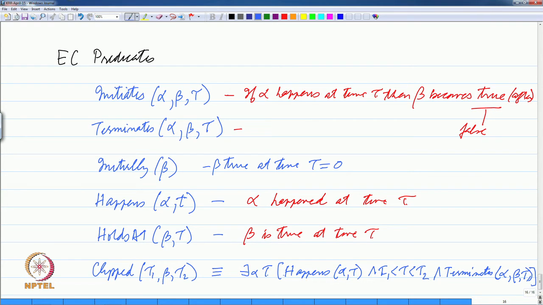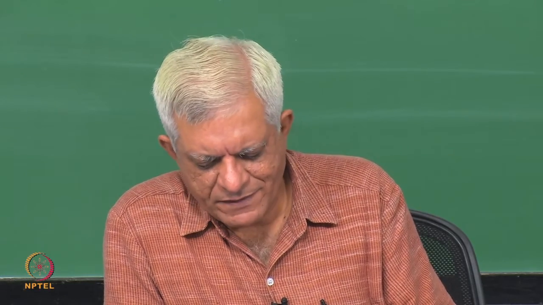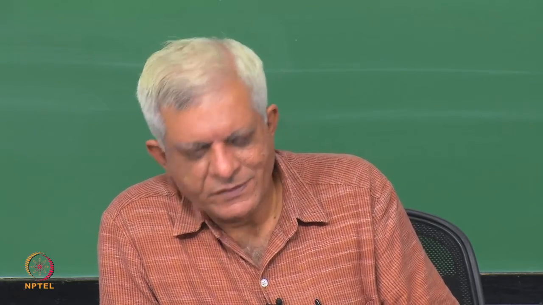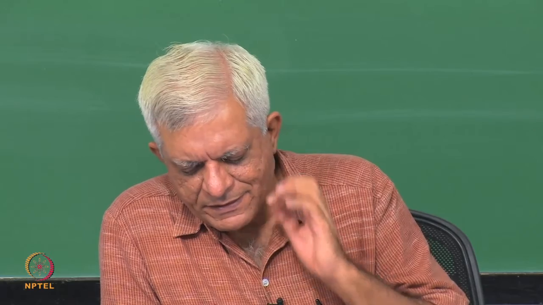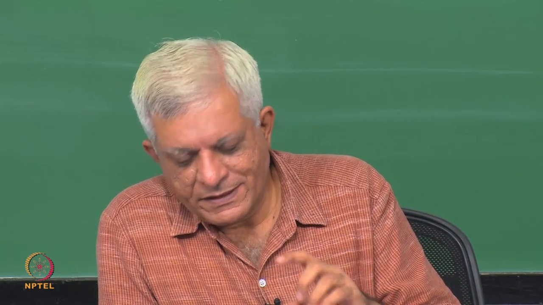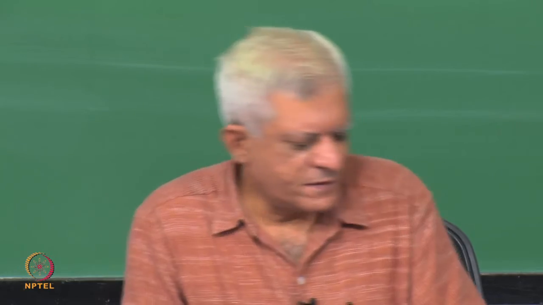So, clipped is just a short form for a more complex sentence. It says that there is some event alpha which happened at a point tau, which is between tau 1 and tau 2. So, somewhere between time t 1 and time t 2 an event happened, and the effect of that event is that it terminates beta. So, clipped beta between t 1 and t 2 is just a short form for saying that something happened which made it false without naming really what happened. So, we are simply saying that it became false somehow, some event happened and it made it false essentially.